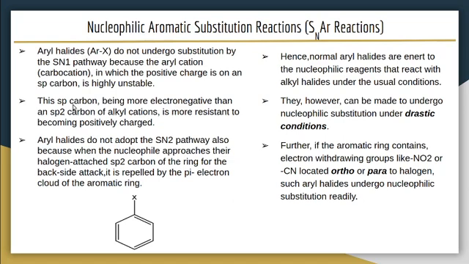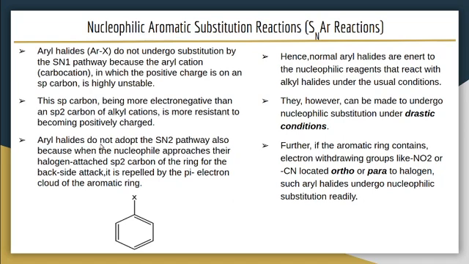And also this sp carbon, being more electronegative than an sp2 carbon of alkyl cations, is more resistant to becoming positively charged. So the formed aryl cation is sp hybridized, and that sp carbon is more electronegative than the sp2 carbon of alkyl cations. That means this sp carbon has high s character, so it will be more electronegative than the sp2 carbon of the alkyl cation. So it is more resistant to becoming positively charged.